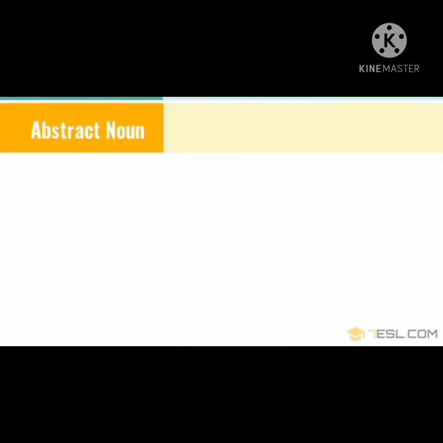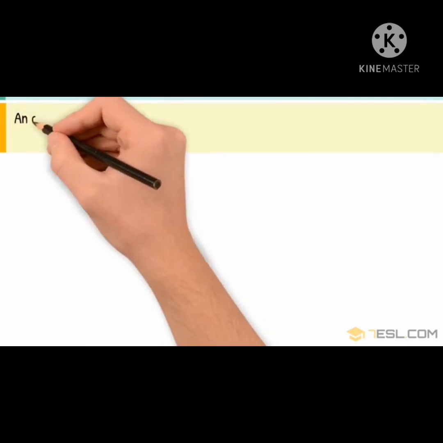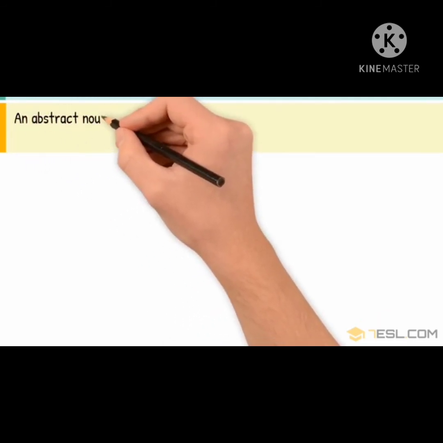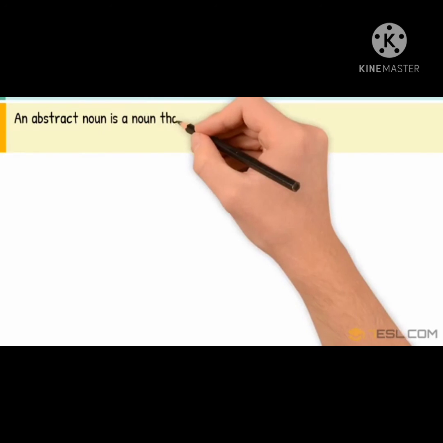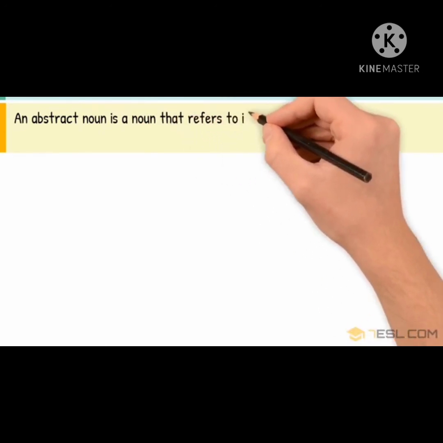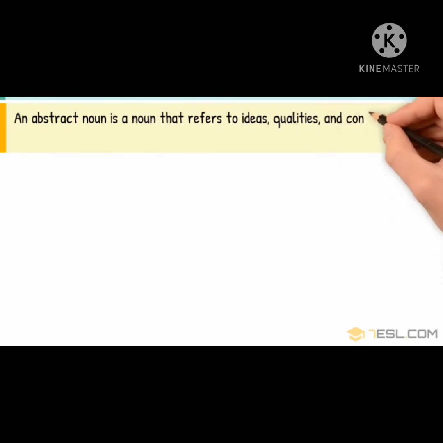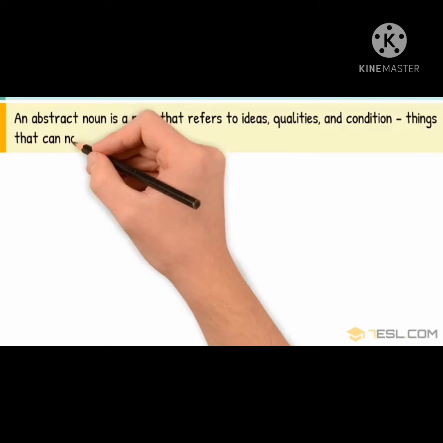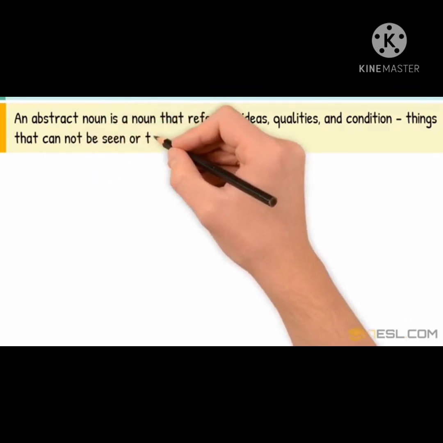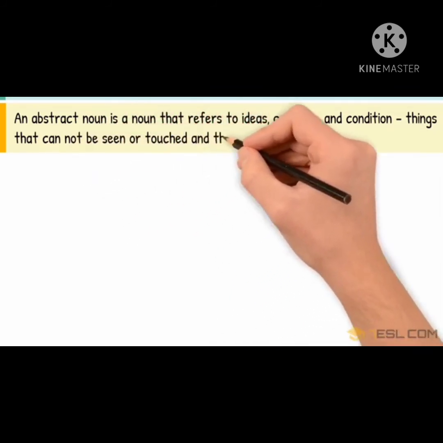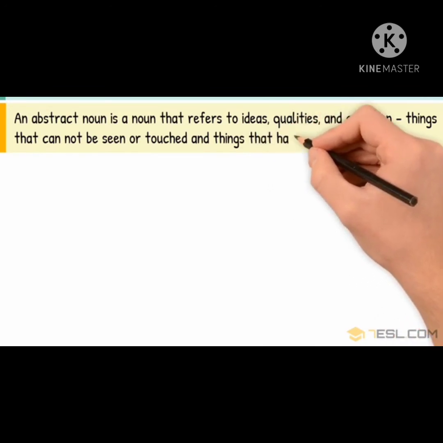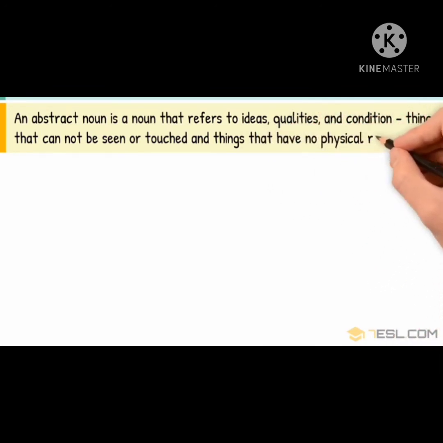What about the abstract noun? Here there is a contrast between the abstract noun and the concrete noun. An abstract noun is a noun that refers to ideas, qualities and conditions, things that cannot be seen or touched, and things that have no physical reality.